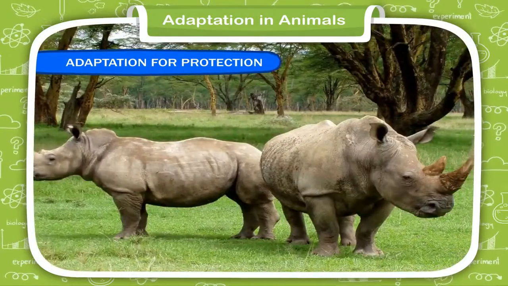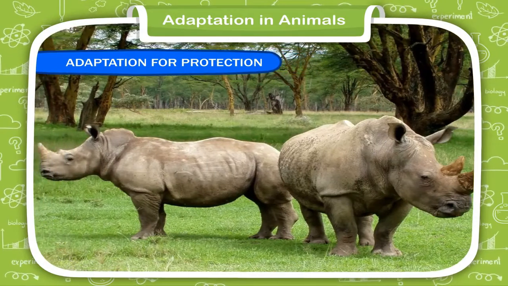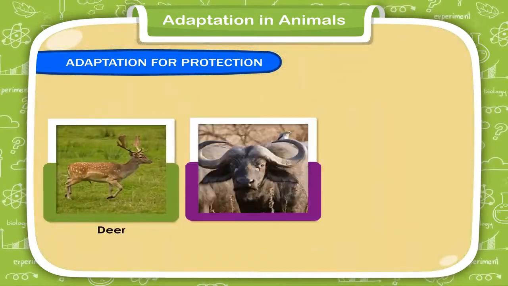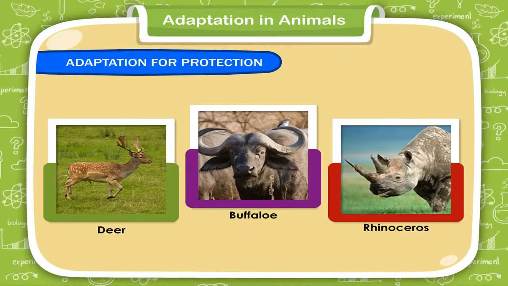Some animals have strong horns. When they see any opponent, they use their horns to fight. Deer, buffaloes, rhinoceros, etc. have horns.